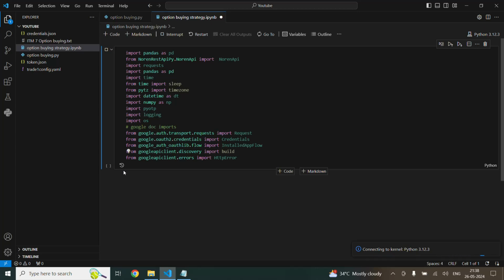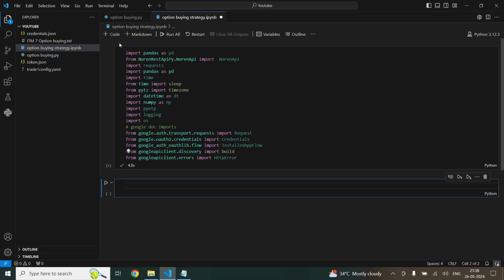We'll run each and every step of the code separately. Okay, the first step is over. A tick mark has come, so we can add another code.